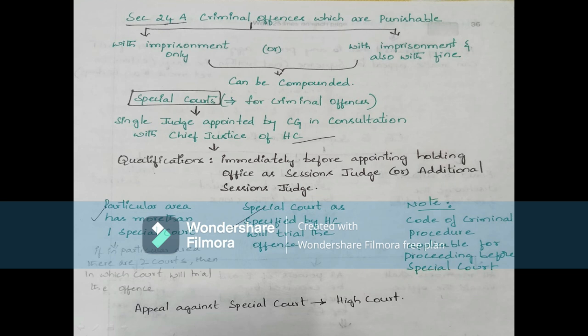Then what is the note? Note is about the code of criminal procedure applicable for proceeding before special court, and appeal against special court is in high court. Okay, so appeal against special court, this is done in the high court. Okay, so this is about the Sebi.